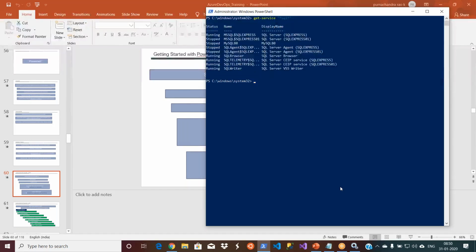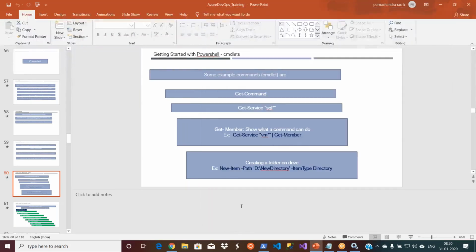There is no difference from the way you use such wildcards in any other programming language. In the same way, you use it here as well, so it's easy to learn. This is how you search for some services using commands. I will be getting into detailed commands, and I will share the list of commands that I have here so that we can easily go ahead and practice it.